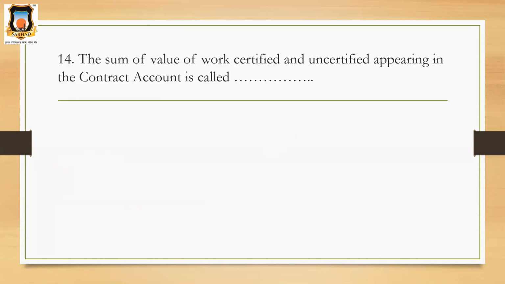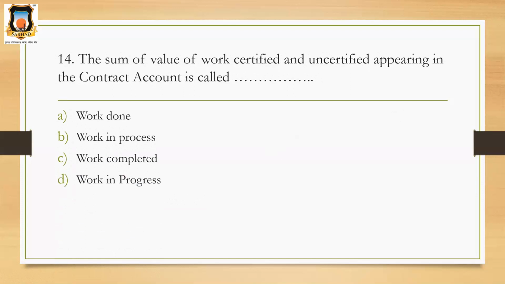The sum of the value of work certified and uncertified appearing in the contract account is called what? The options are: work done, work in process, work completed, and work in progress.